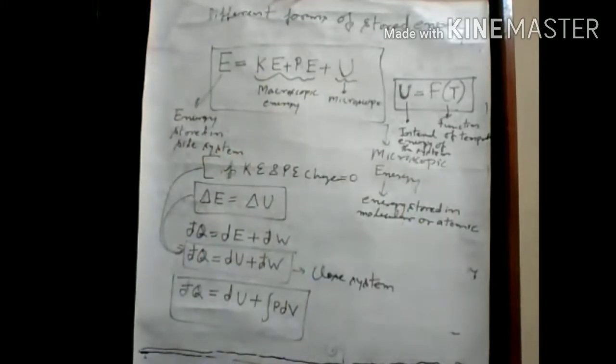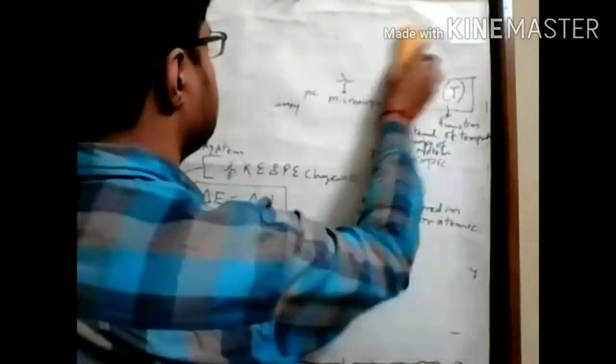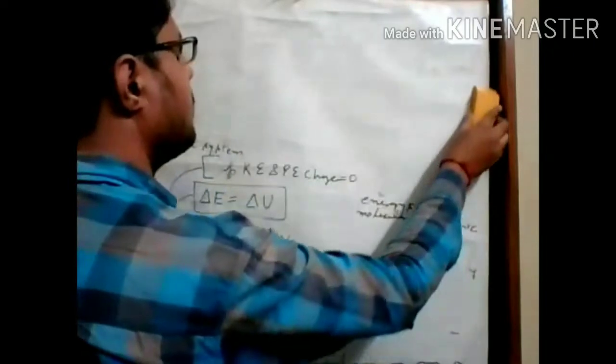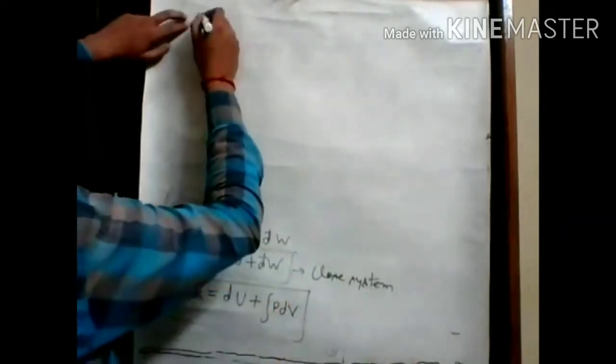Now, specific heat at constant volume. So this is the further expression.